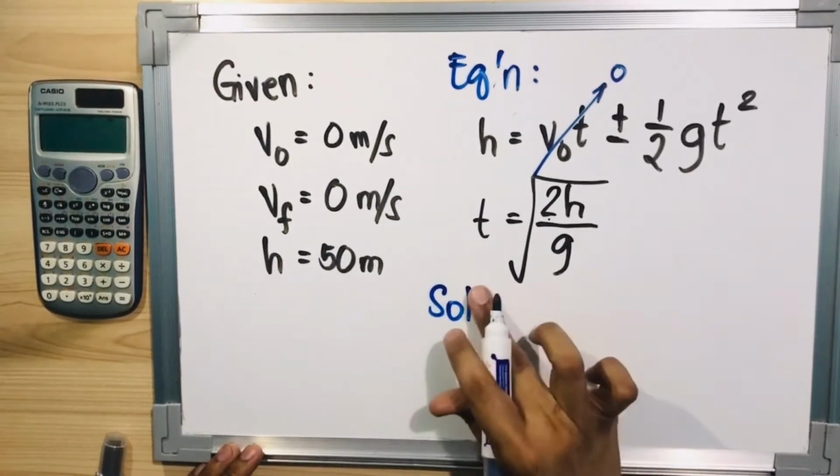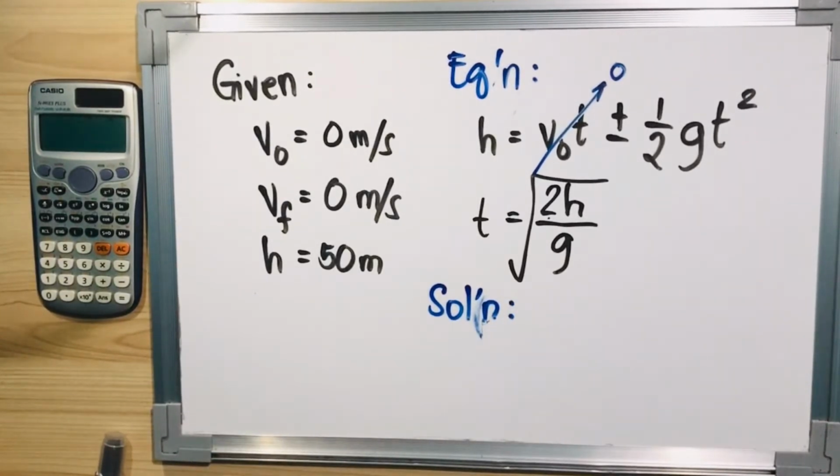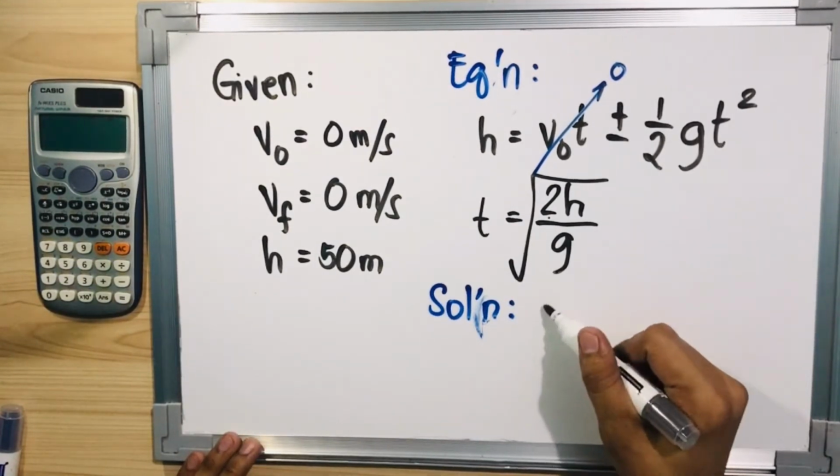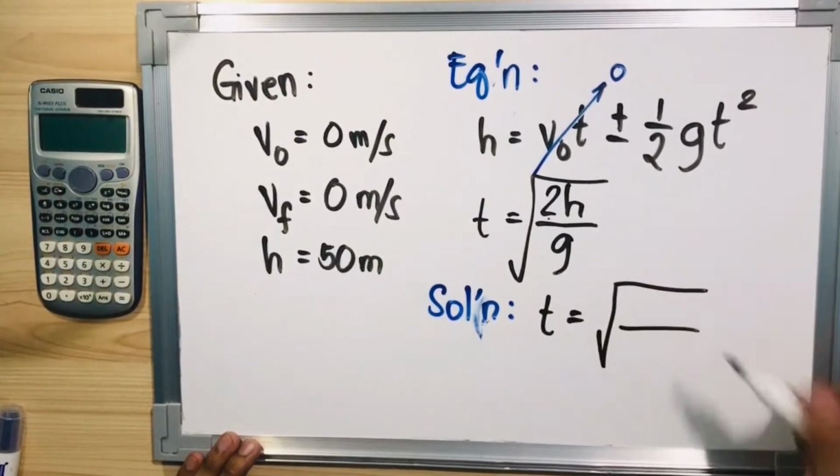Again, ang sinosolve natin dito is the time it takes, since we have a height of 50 meters, the time it takes na malalaglag yung bucket galing kay Eren papunta sa kamay ni Armin. So, the solution would be by applying the given.